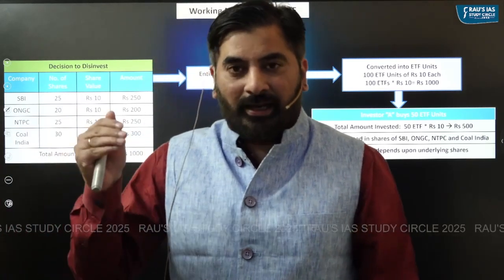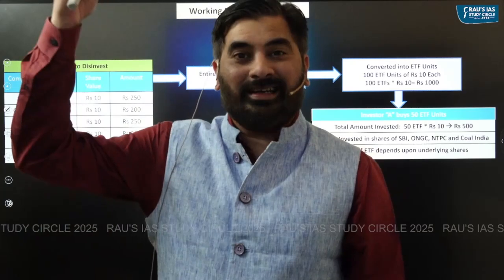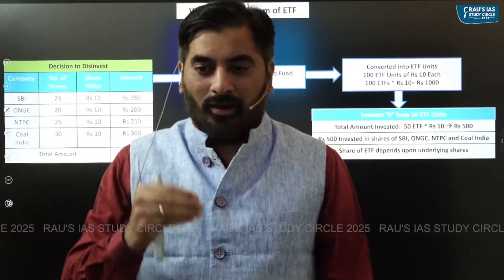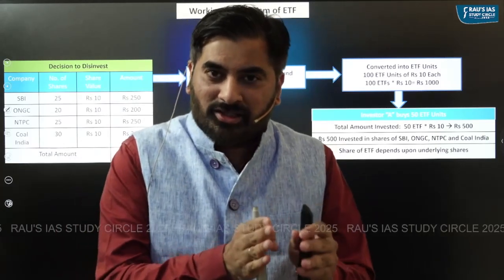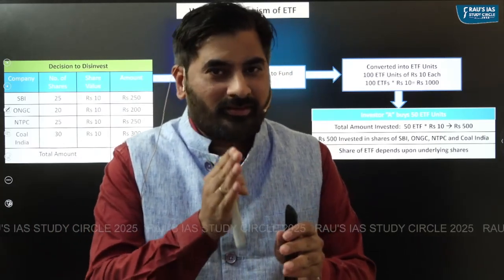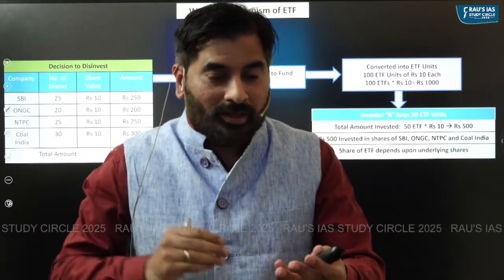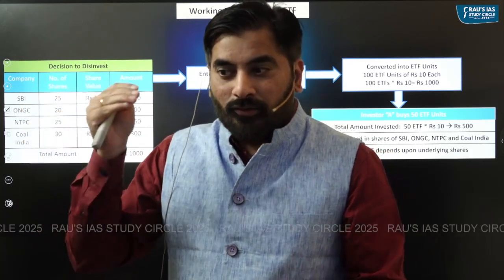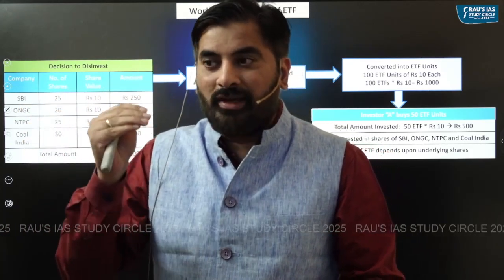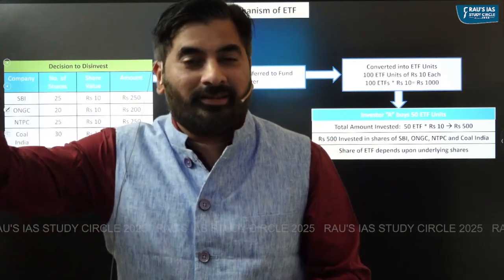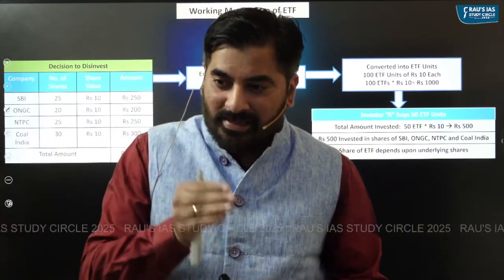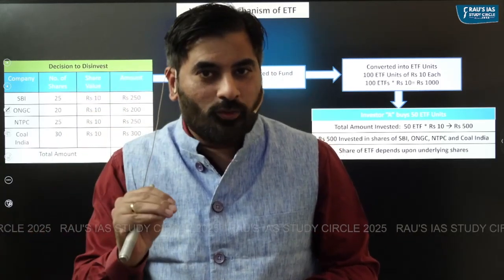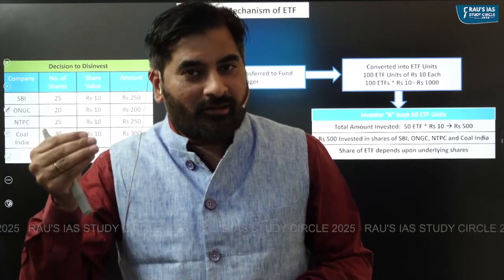So if the share price of these 4 PSUs increases, the value of ETF would also increase. For example, if I have initially purchased an ETF unit at rupees 10, and later the share price of all of these 4 PSUs increases, the initial value of ETF could increase from rupees 10 to rupees 15. Same logic, if the share prices of these 4 PSUs reduce, the value of ETF would also reduce.